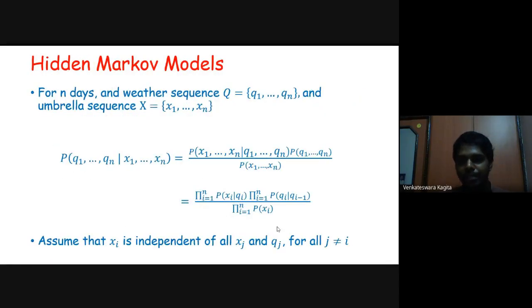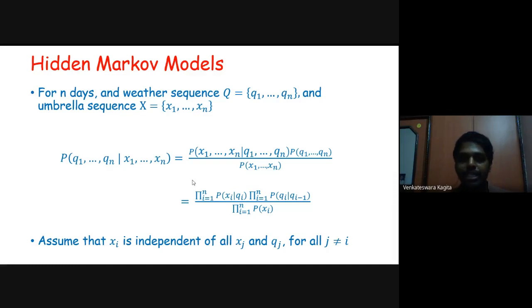So that we have substituted here. Similarly, probability of x1 to xn given q1 to qn, we just assume that xi is independent of all xj and qj for j not equal to i. So we assume that today's observation about the umbrella only depends on today's weather, not the previous day's weather or the day before's weather.